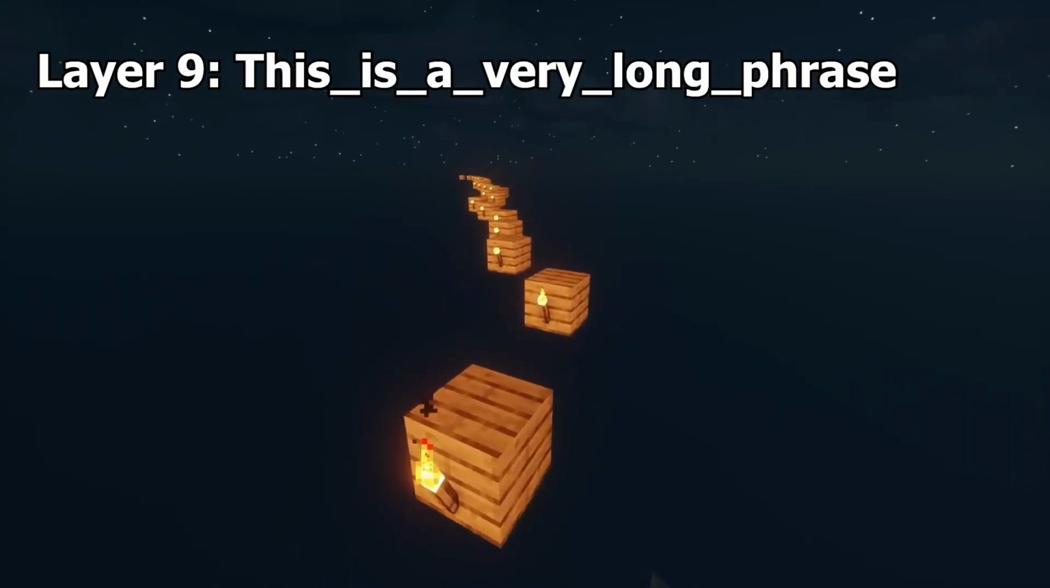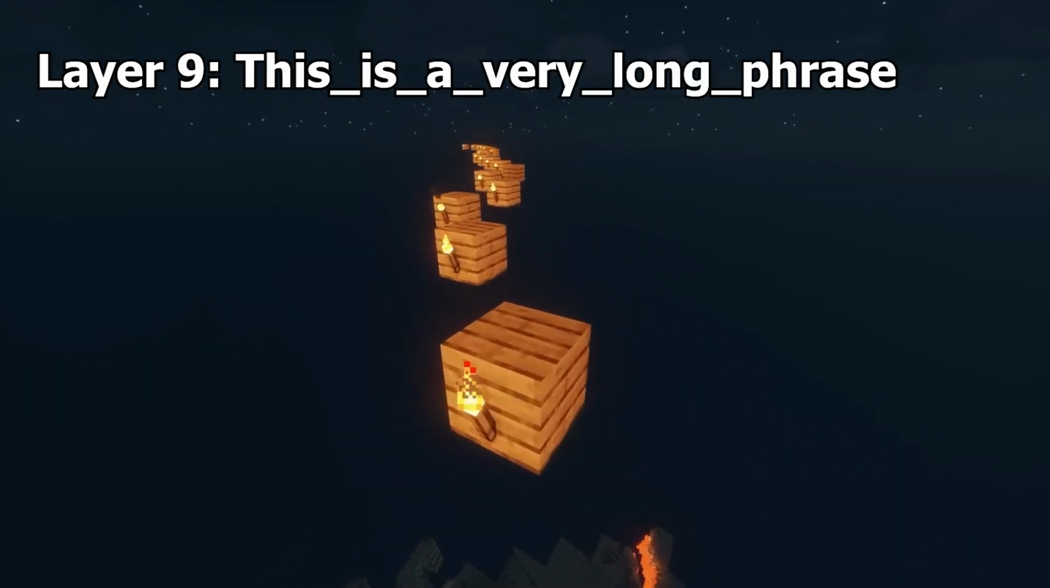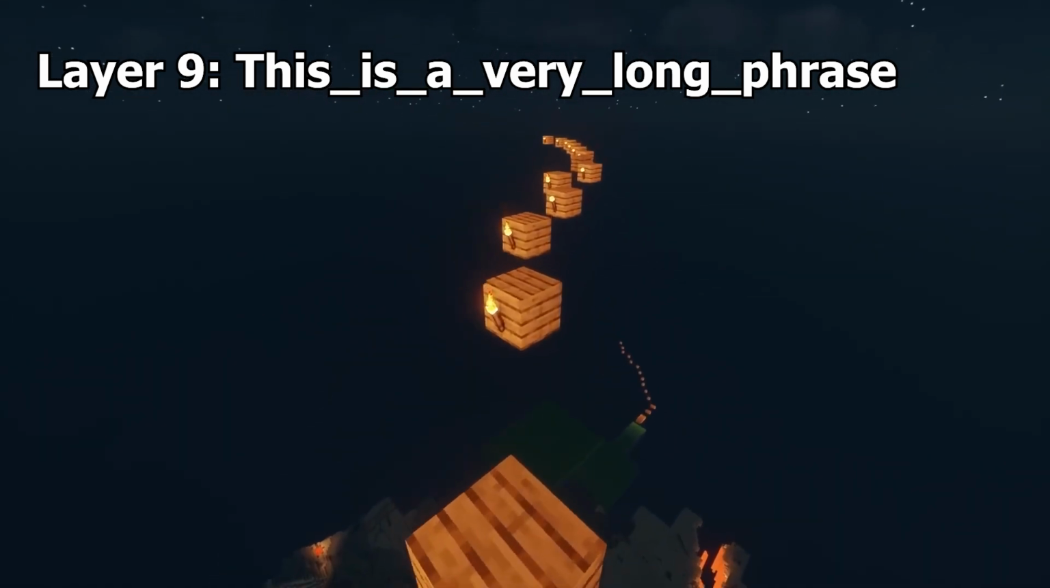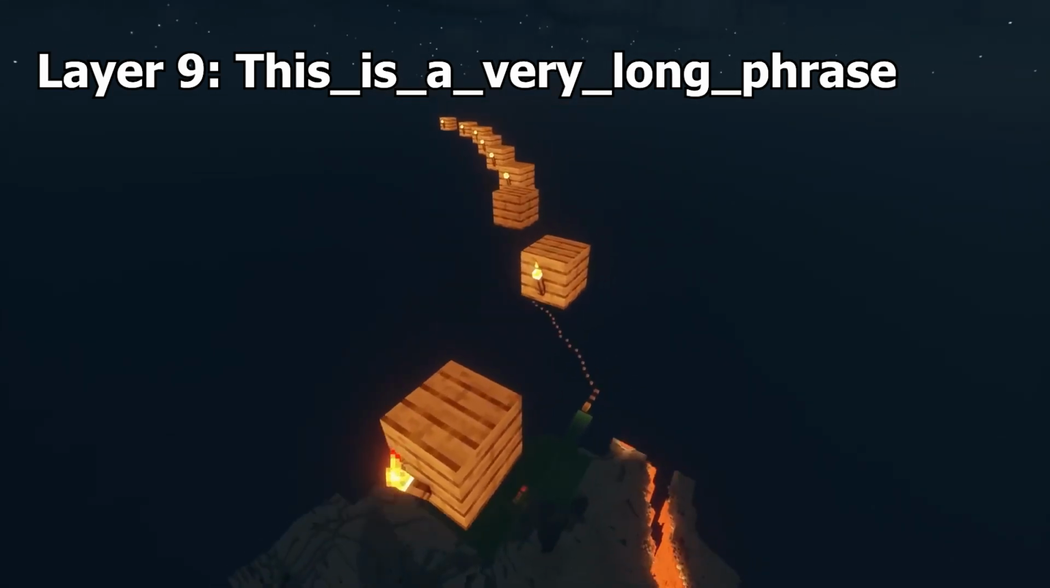This is a very long phrase that hopefully is not in any dictionary. This is one of the dimension names that can be warped to using the /warp command in the Infinity snapshot of Minecraft. This dimension contains a secret code.